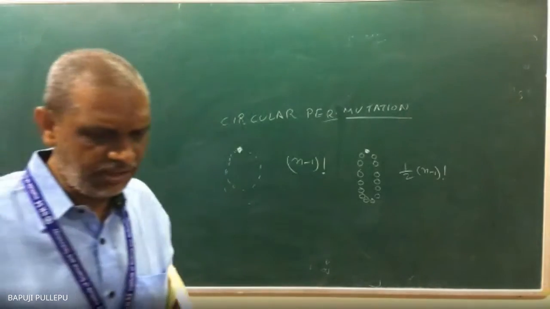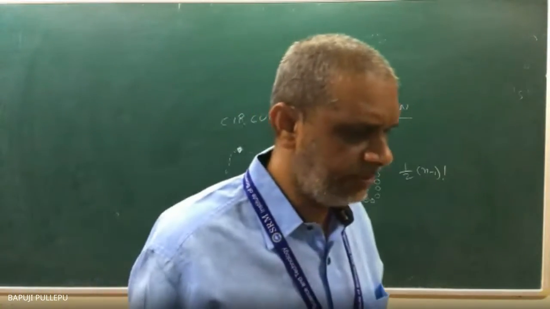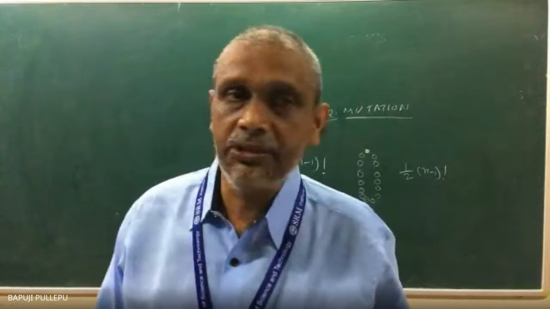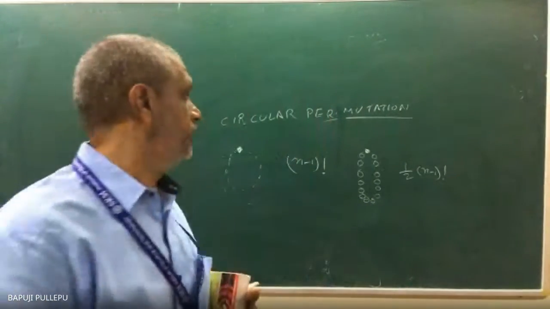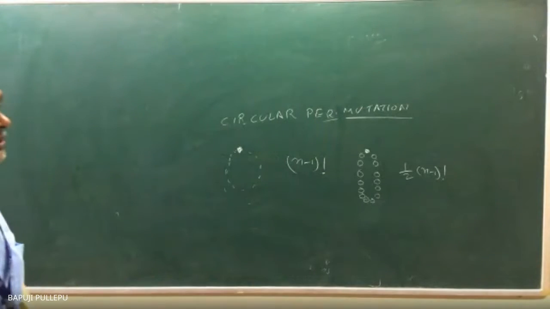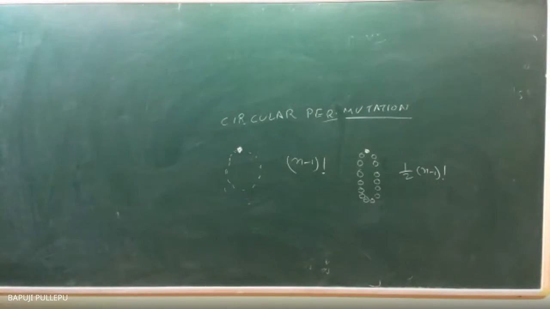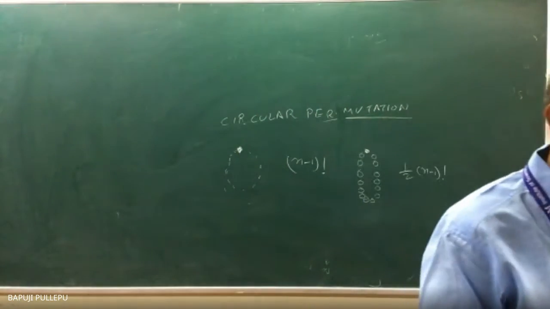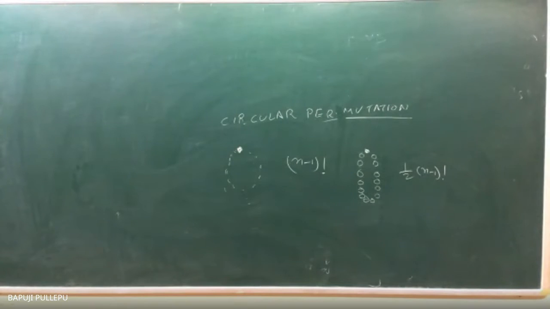If the base is very strong, you will be able to complete it. Don't worry. The circular permutation is n minus 1 factorial. In a circular permutation where repetition also comes in, it is n minus 1 factorial by 2. Correct?